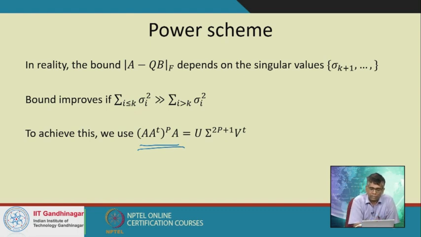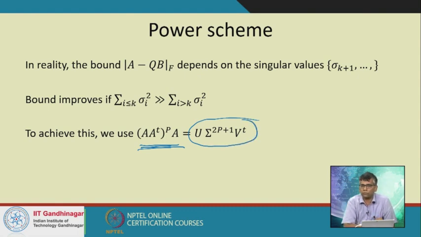The particular power we work with is this expression, A transpose to the power capital P times A. If you do a singular value decomposition of the matrix A and place it here, it won't be hard to convince yourself that the singular value decomposition of this matrix is U sigma to the power 2p plus 1 V transpose. So we have kept the same singular vectors on the left and right, and just taken each singular value to the power 2p plus 1.